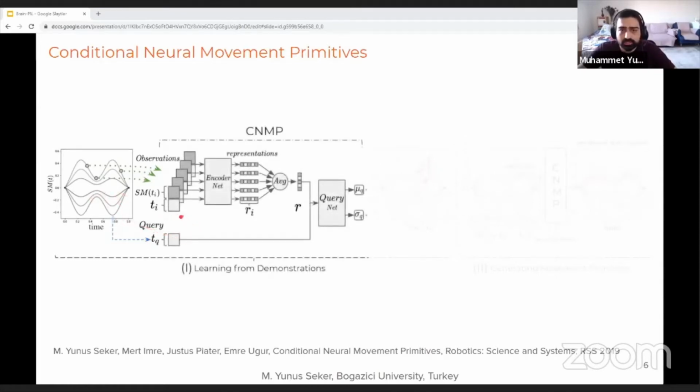So in this step, the sampled observations are passed through a parameter sharing encoder layer to get their representations. These representations then are merged into one by using an averaging layer here. In the end, we have a representation that holds the information for all observations. Here, the general representation is also concatenated with the query time step and passed through a query network. And in the end, we have a mean and variance prediction for the sensor motor value in the query time step.